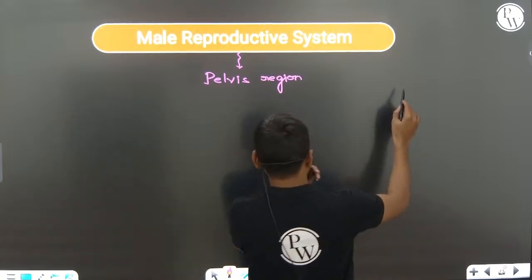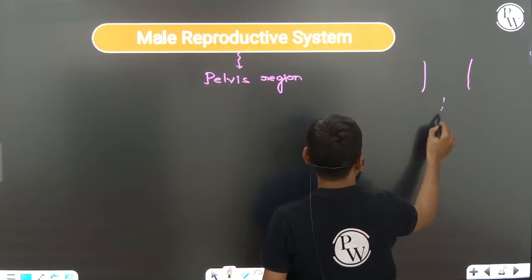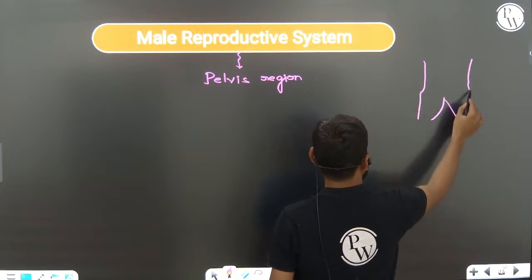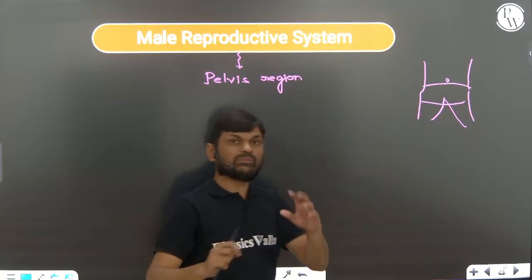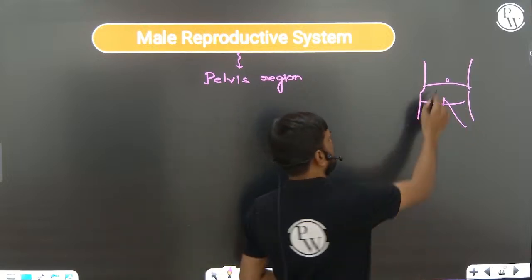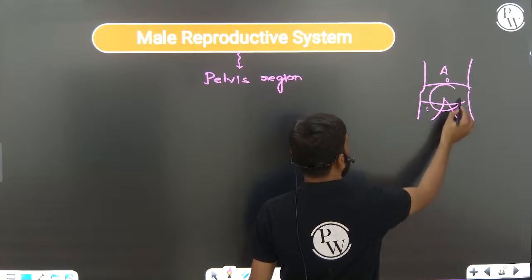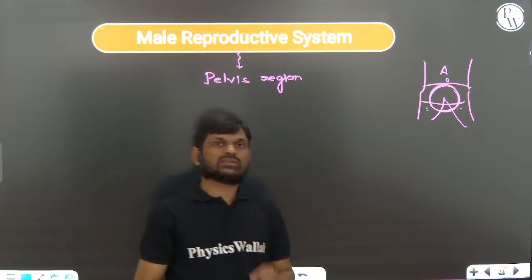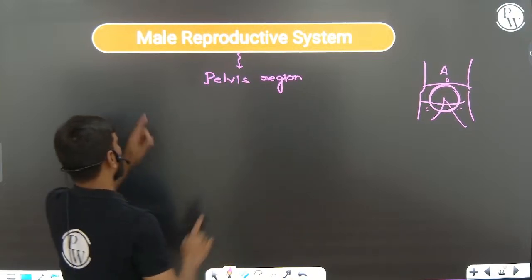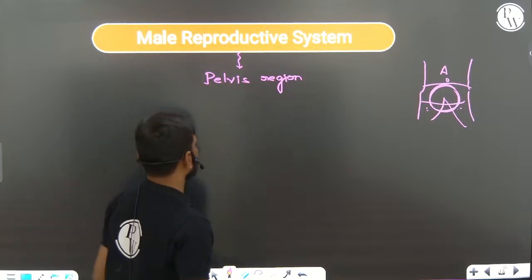The pelvis is a region which is present between the two thighs and the abdomen. Between two thighs, and this is the abdomen. These are the two thighs. So this is the region we can say is the pelvis region, right? So the male reproductive system is located in the pelvis region.